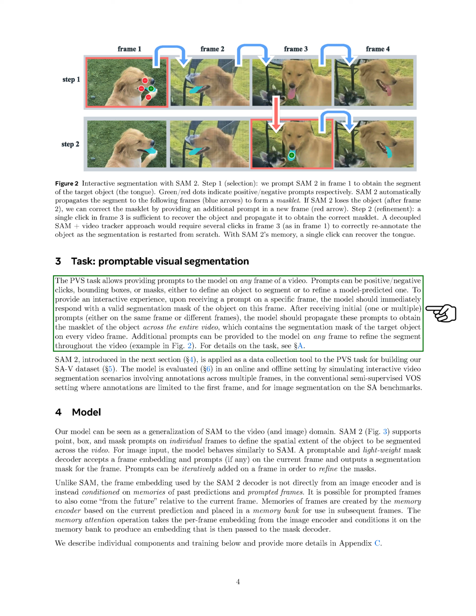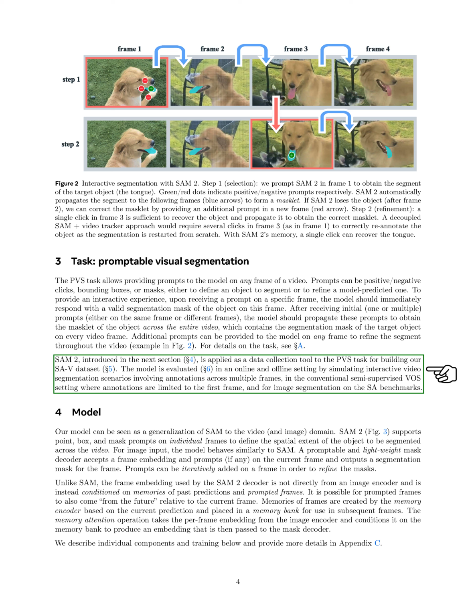After we provide initial prompts, whether on the same frame or different frames, the model will use these prompts to generate a masklet that represents the target object across the entire video, ensuring that we have the segmentation mask for that object on every frame. We can also add more prompts on any frame to refine the segmentation throughout the video. For our data collection, we utilize SAM 2, which we will introduce in the next section. This model helps us build our SAV dataset.